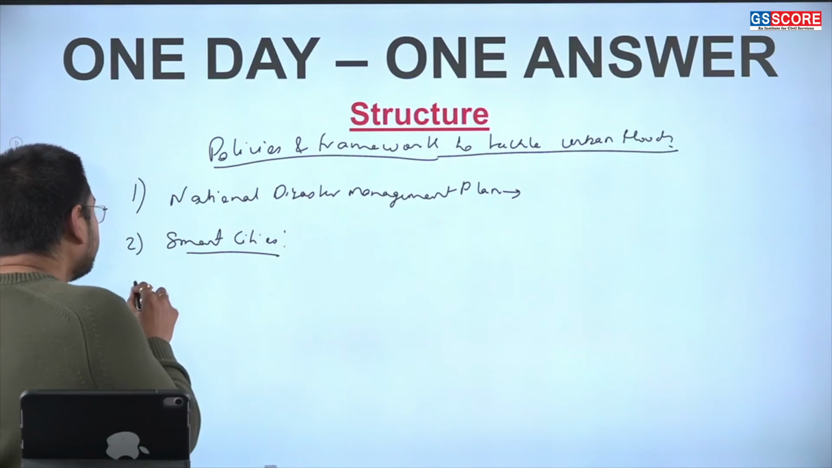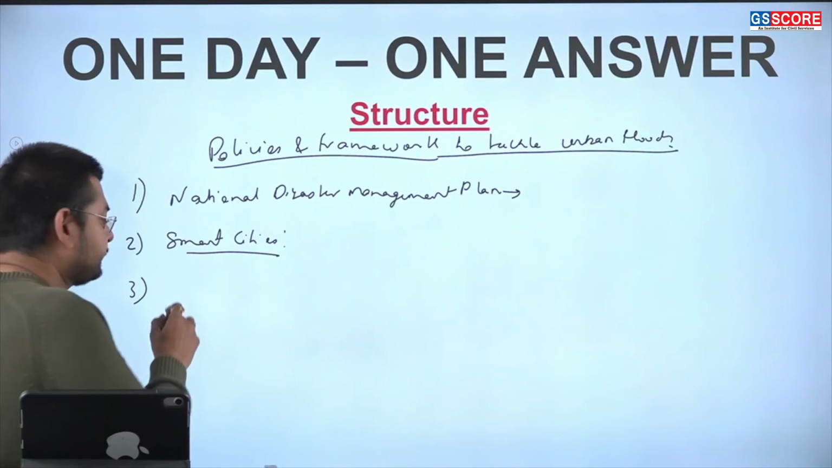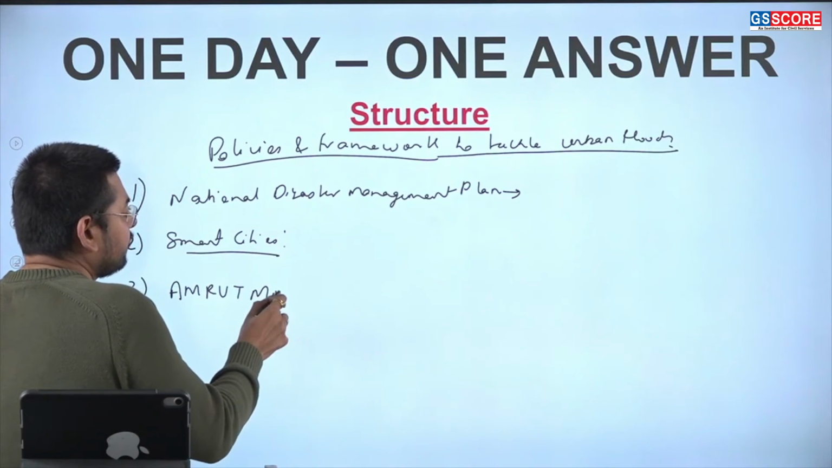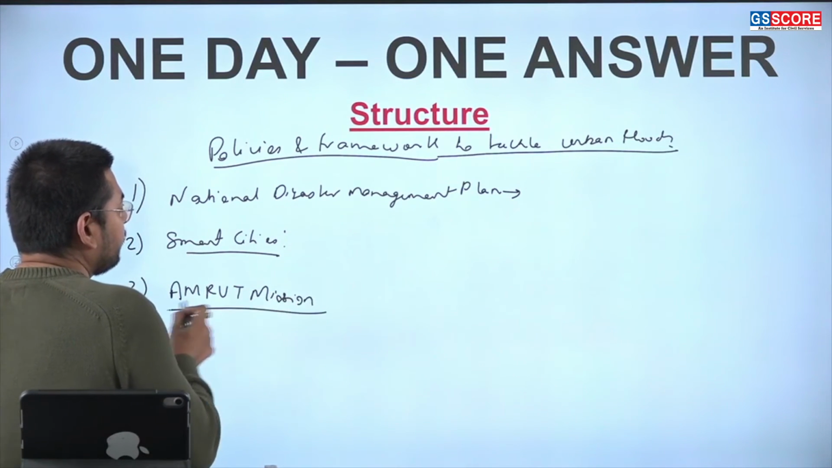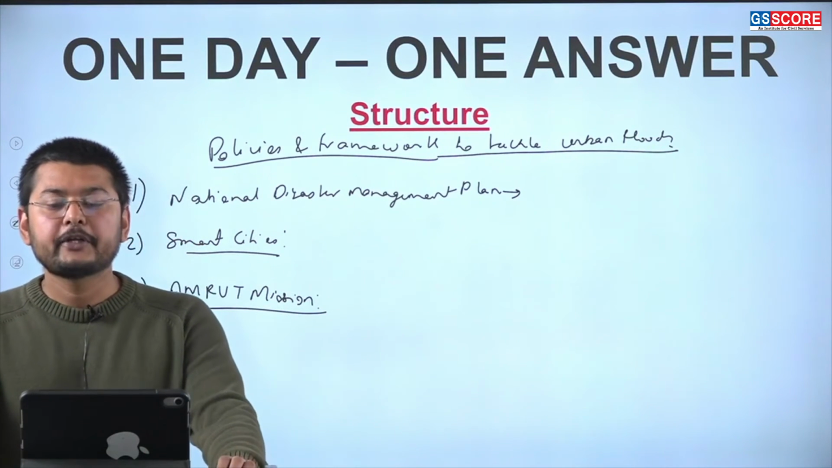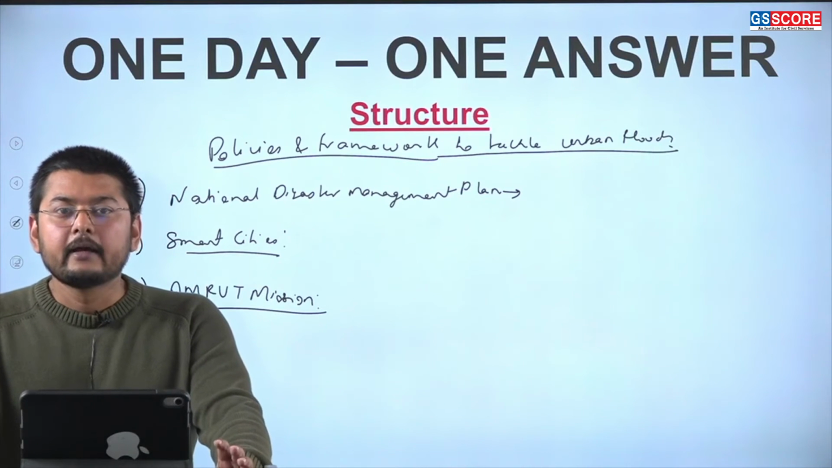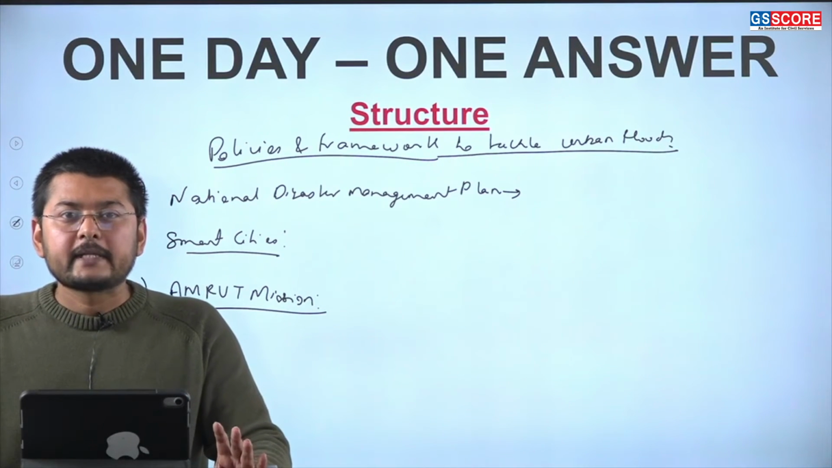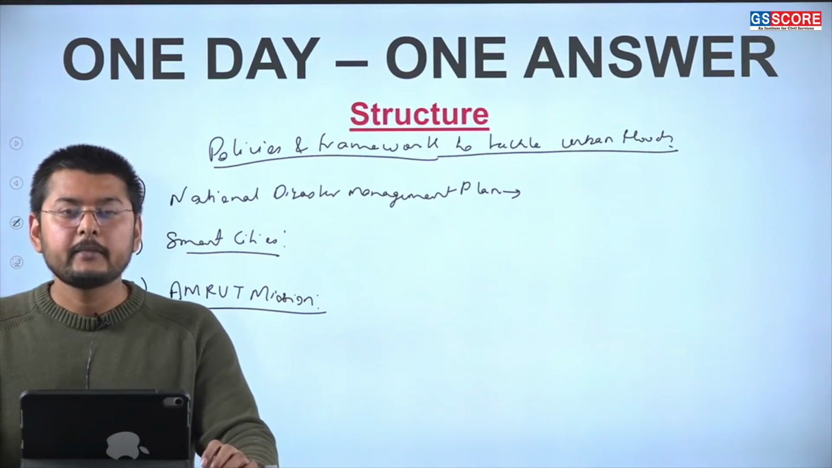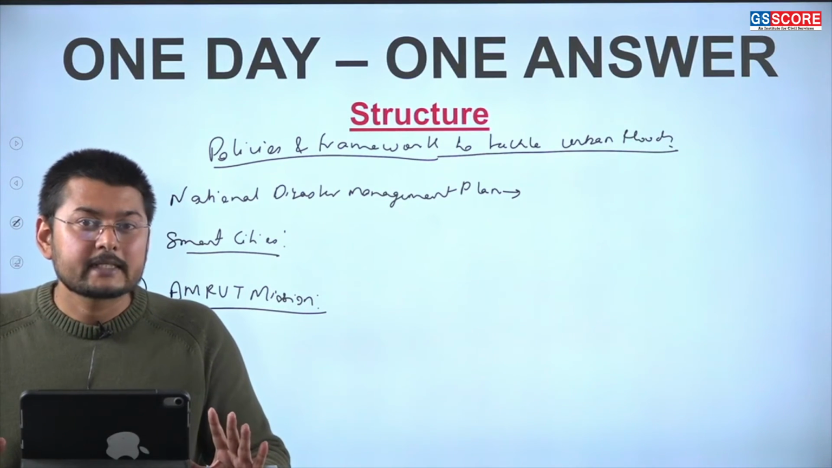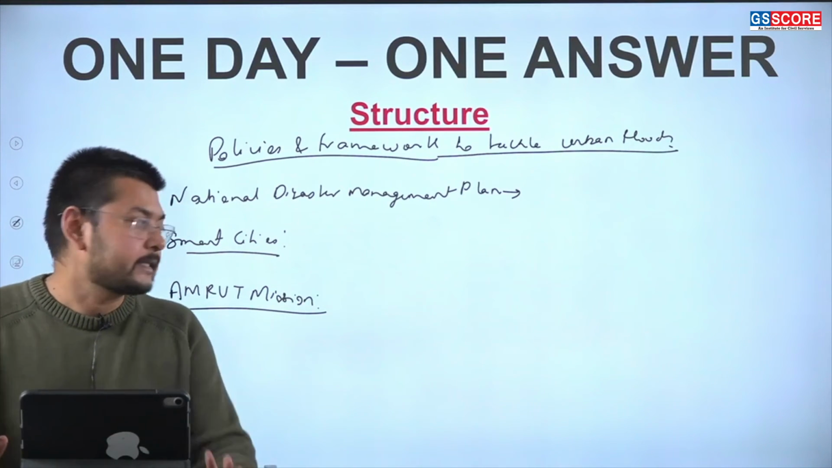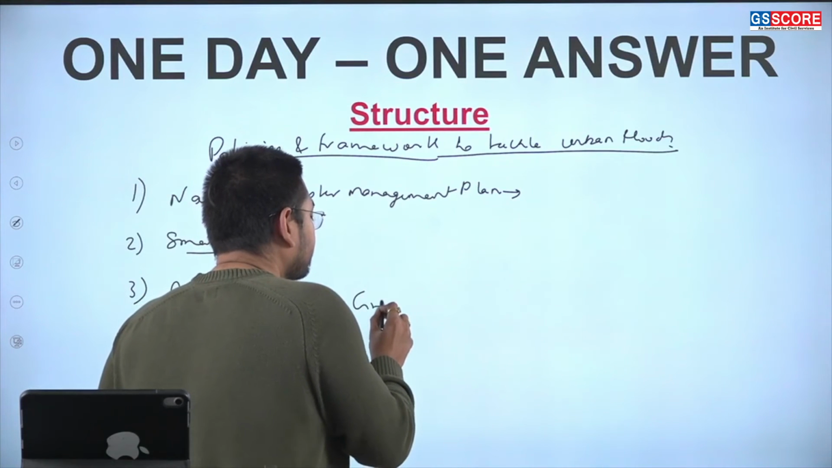Third thing we can see here, the Amrut mission. When we talk about the Amrut mission, it is the Atal Mission for Rejuvenation and Urban Transformation. It aims to improve basic urban infrastructure, including the drainage system, the water supply system, and the sewage network which is present in the city. The mission emphasizes creating green spaces. This is quite an important part.